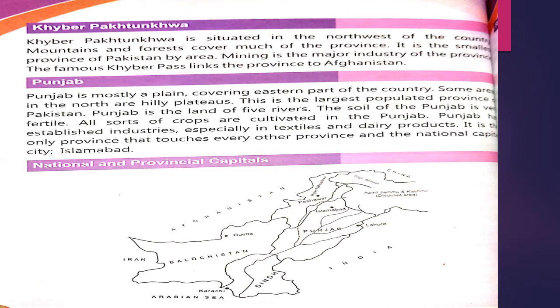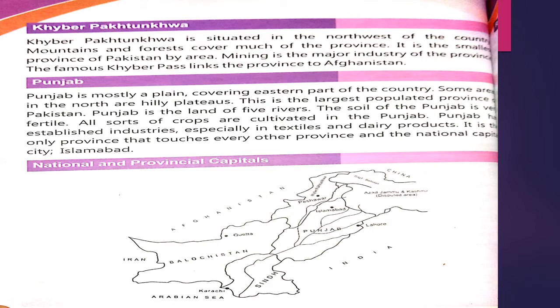The next is Punjab province. Punjab is mostly plain. The area of Punjab is mostly plain. Flat area is there. It covers the eastern part of the country. It is located in the eastern part of the country. Some areas in the north are hilly plateaus.